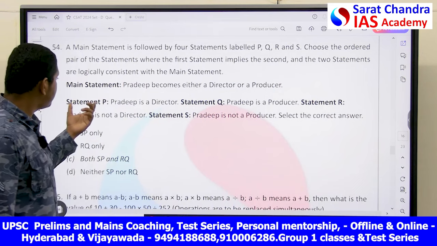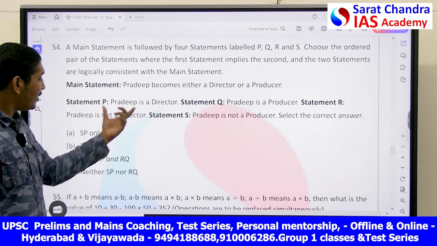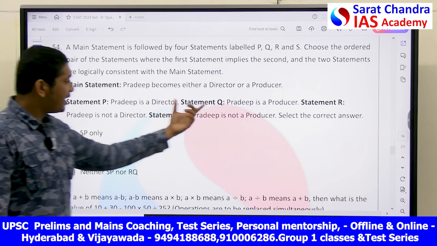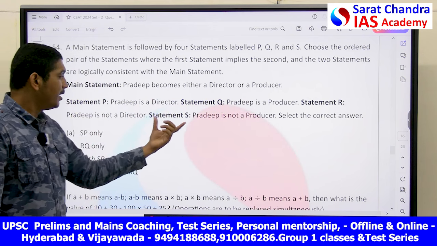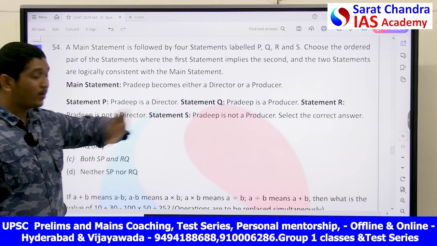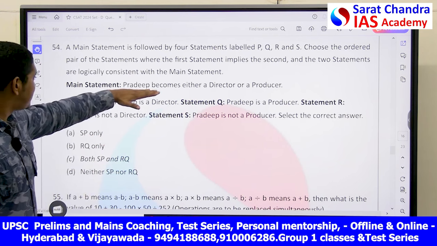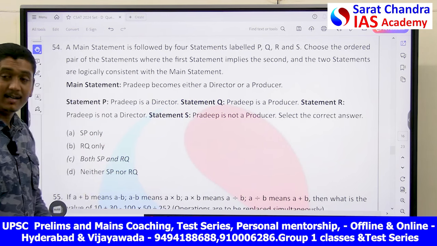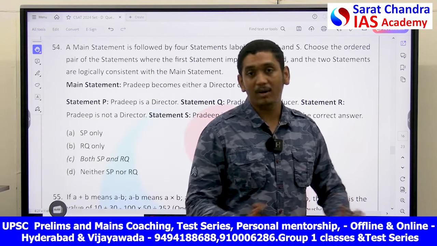And you see, statement P: Pradeep is a director. Statement Q: Pradeep is a producer. Statement R: Pradeep is not a director. Statement S: Pradeep is not a producer. Let's see which of these combinations will help us to satisfy this main statement that says Pradeep is either a director or a producer, but not both.